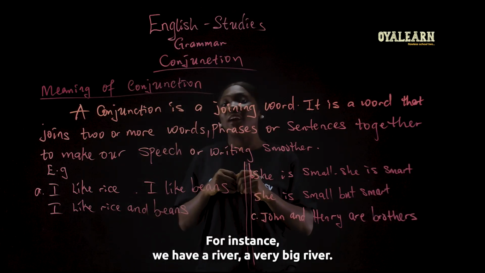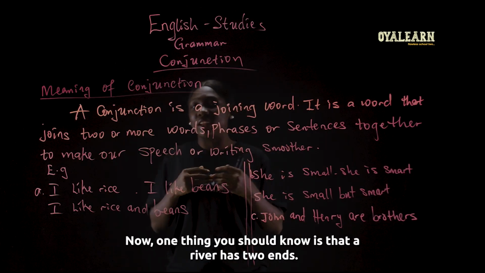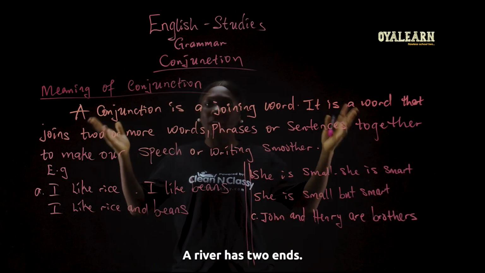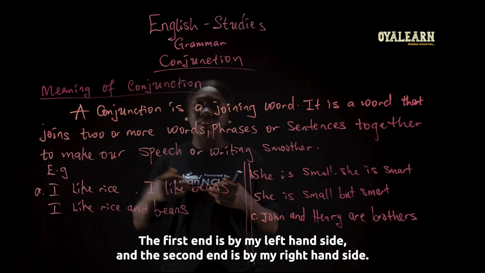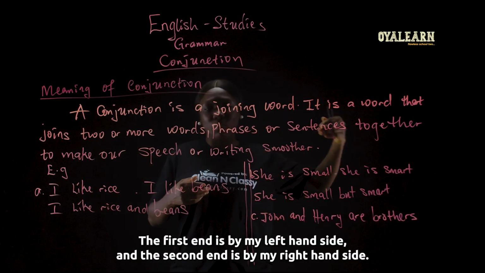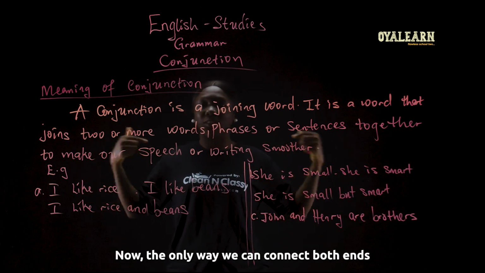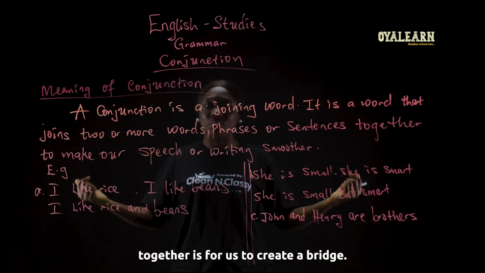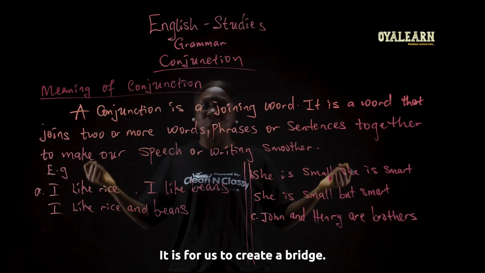Now, for instance, I want you to visualize this example. We have a river, a very big river. One thing you should know is that a river has two ends. Let's take, for instance, the first end is by my left-hand side and the second end is by my right-hand side. The only way we can connect both ends together is for us to create a bridge.